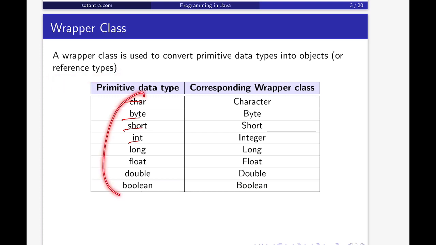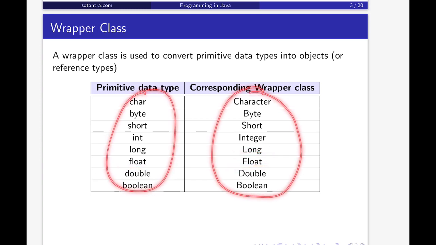So, we have 8 primitive types and the corresponding wrapper classes. For char the corresponding wrapper class is Character. For byte the corresponding wrapper class is Byte. Similarly, for int the corresponding wrapper class is Integer. For long this is Long, for float this is Float, like this. So, here you can observe the primitive types and the corresponding wrapper classes.